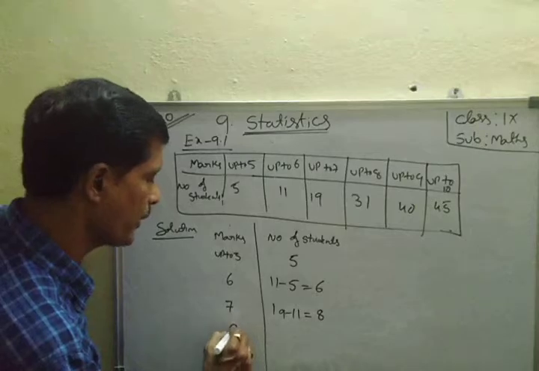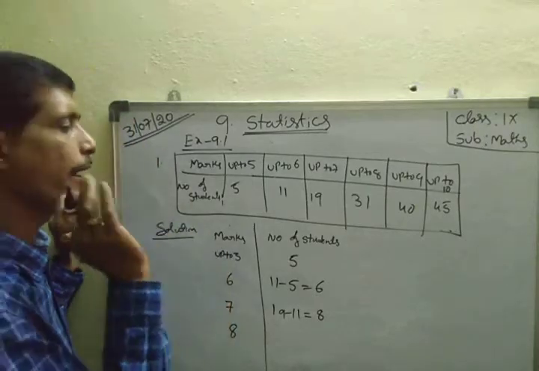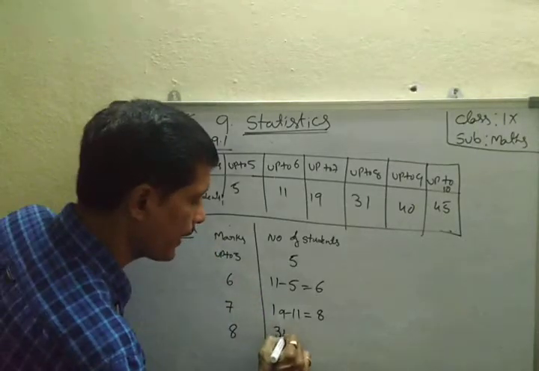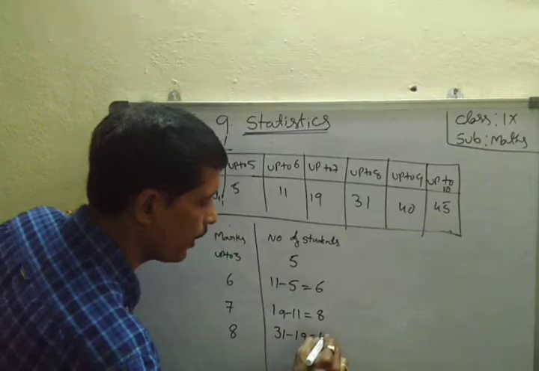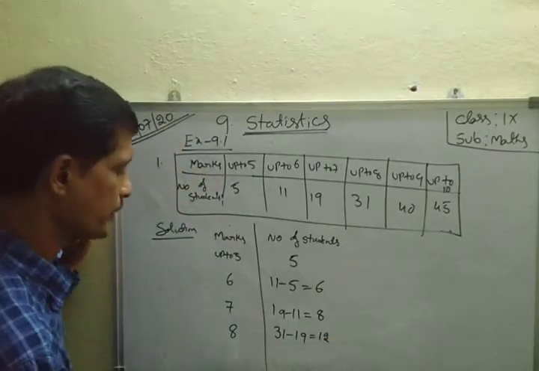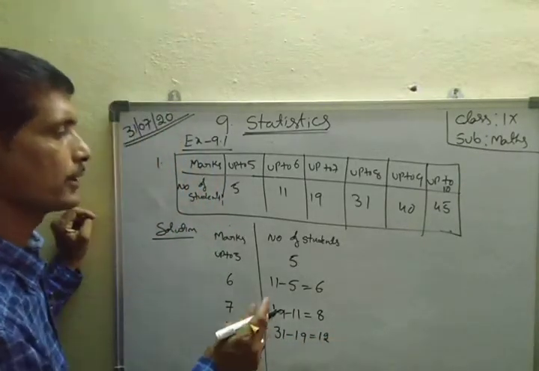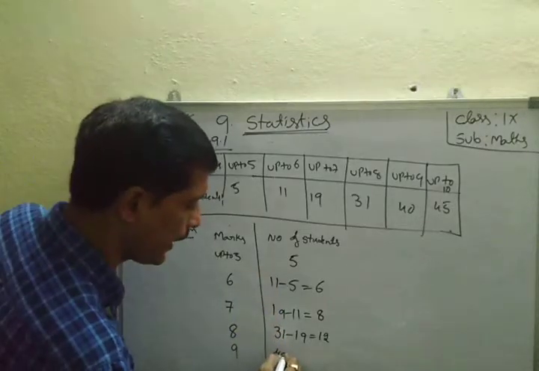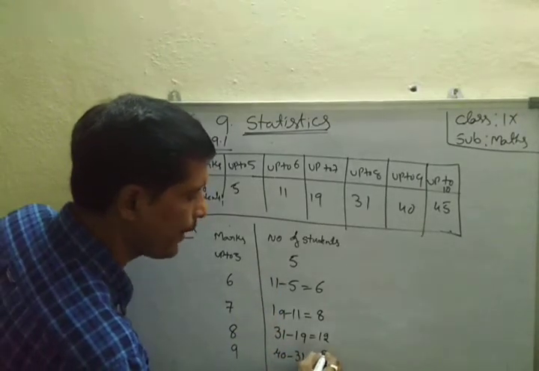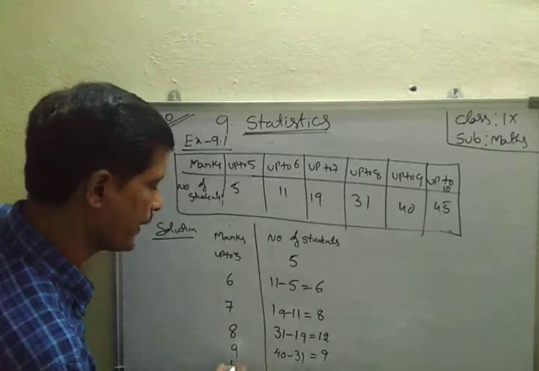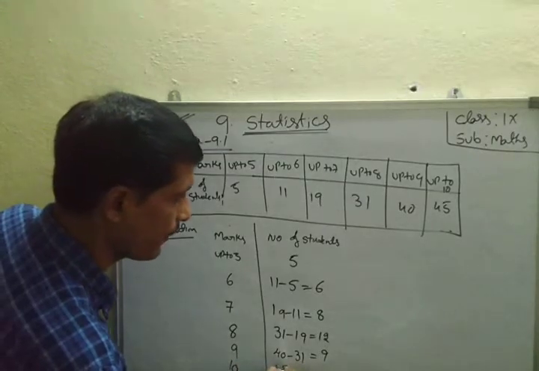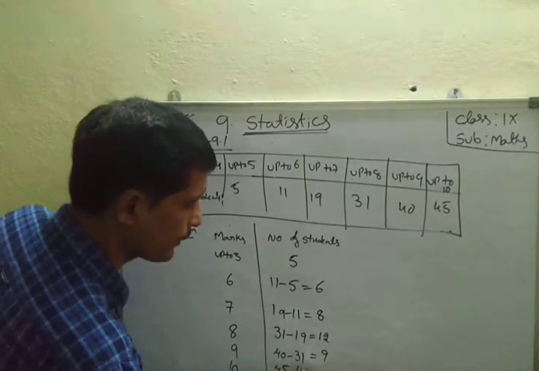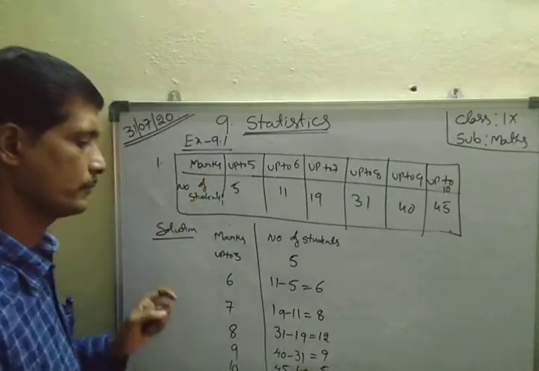Next, up to 8 marks, therefore only 8 marks: 31 minus 19, that is 12. Next only 9 marks: 40 minus 31, that is 9 members. Next only 10 marks: 45 minus 40, that equals 5.